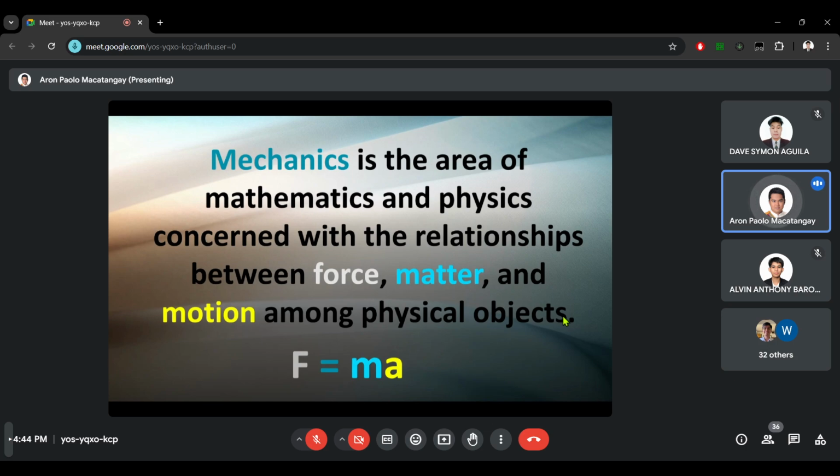If the mass is not accelerating, then it is not moving at all. Okay? So this relationship F equals ma is the basic. This is what we study basically when we talk about mechanics, the relationship of these three concepts among physical objects.